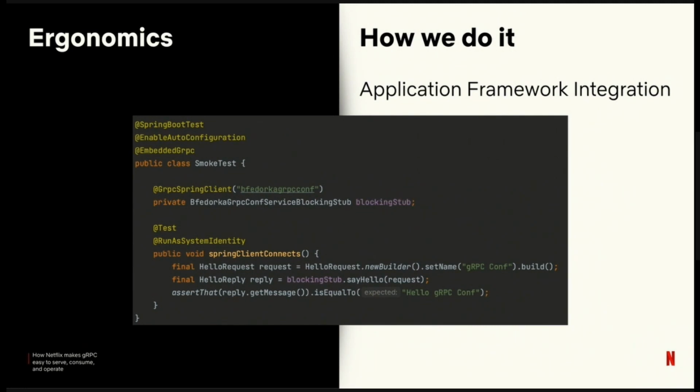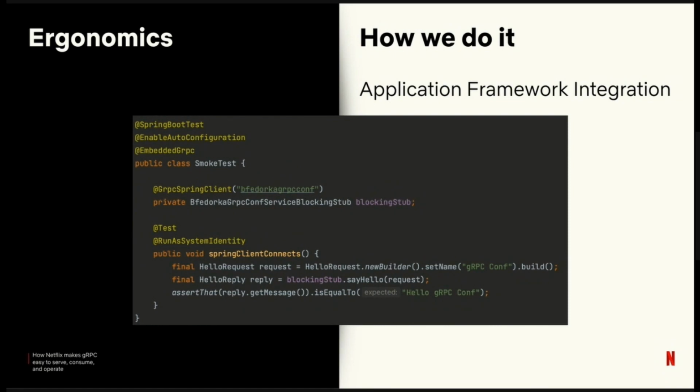They don't need to call the managed channel builder. They don't need to add all these interceptors. They don't need to set up all these features. All they need to do is just annotate their stub and we'll wire it in for them. Because our clients ship all the configuration they need to run, our customers rarely need to actually override anything. So they just need these two lines and then they're going to get the fully featured client.